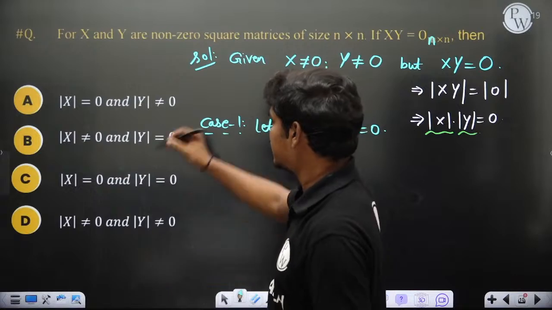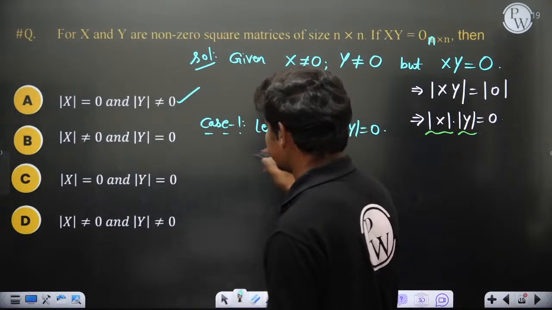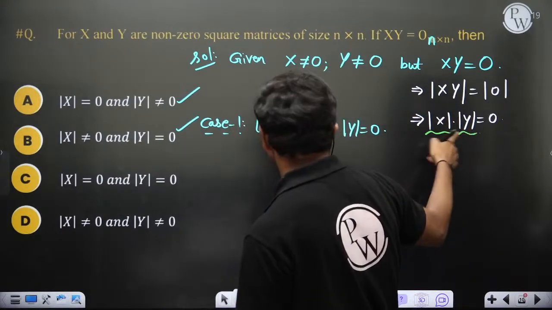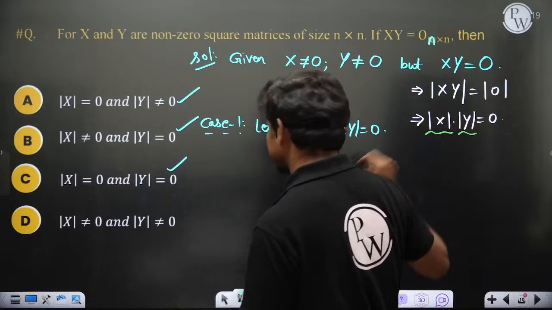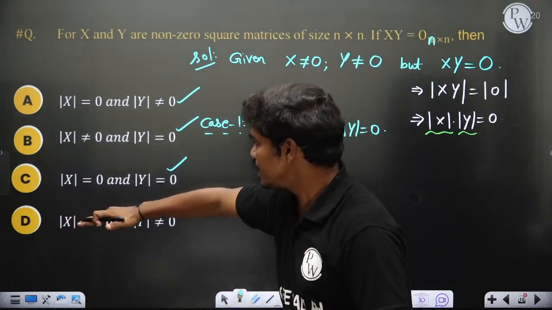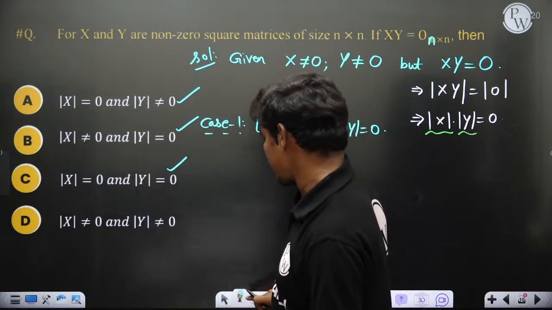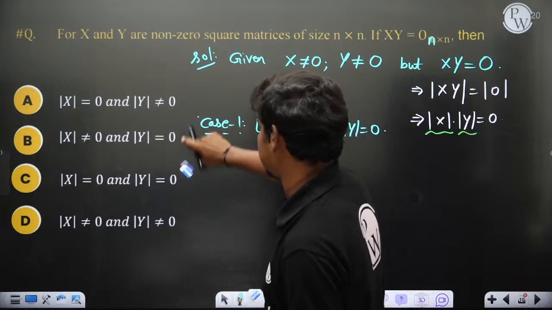Yes or no? Correct? If this happens, then this equation gets satisfied. If this happens, then also this equation gets satisfied. If this happens, then also this equation gets satisfied. Apart from D, it could be any of these three things. But now let us see what happens here actually.